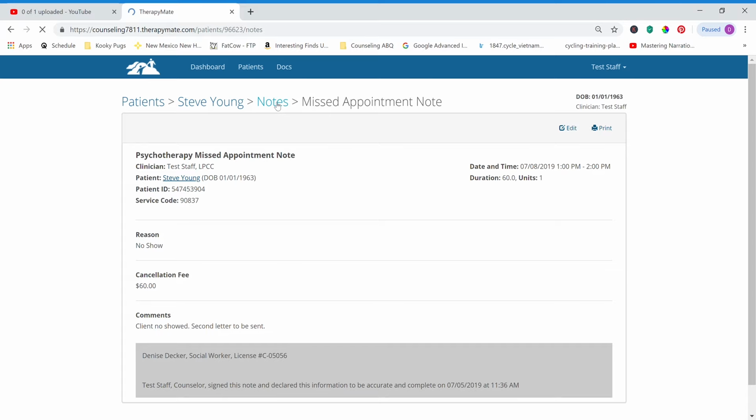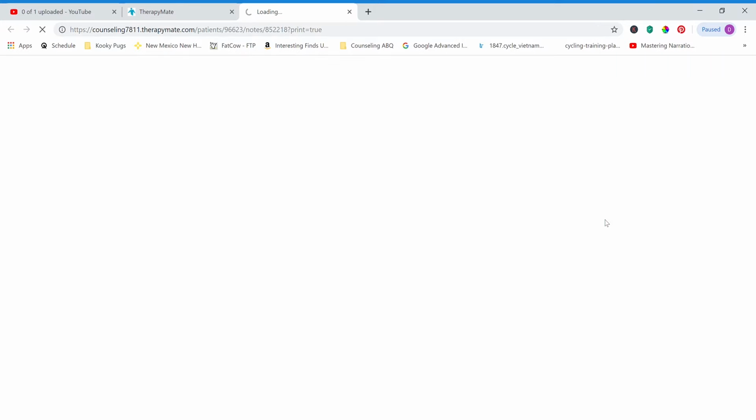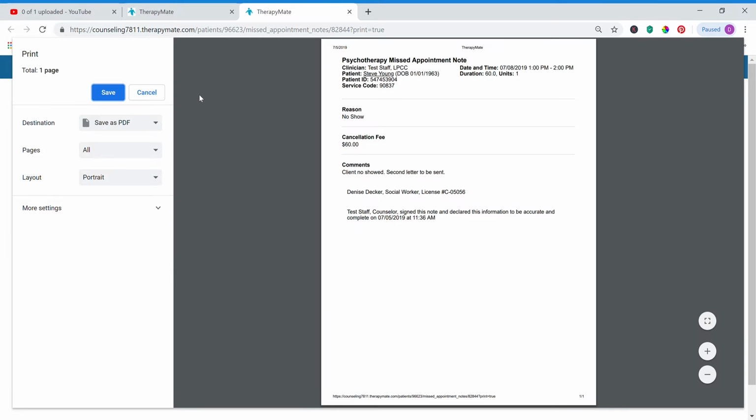Let's go back to his list, and I'll show you how to send it as a PDF to the office manager. On the right-hand side is this little printer. So click the printer, and rather than printing out a hard copy, you want to make sure that you have the destination saved as PDF.